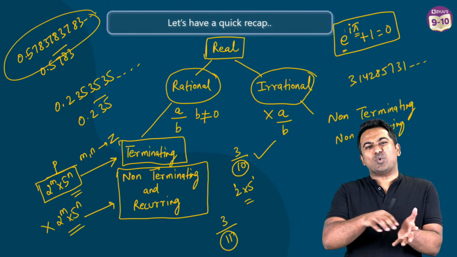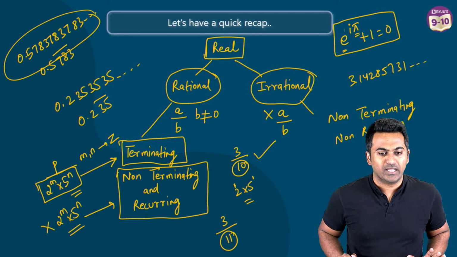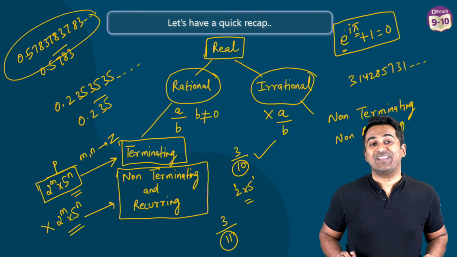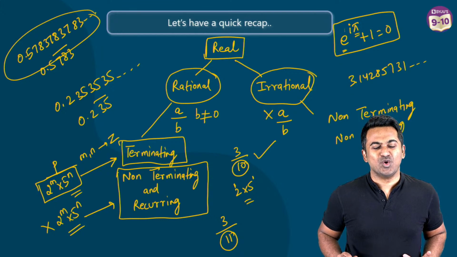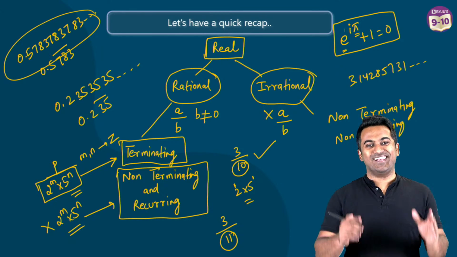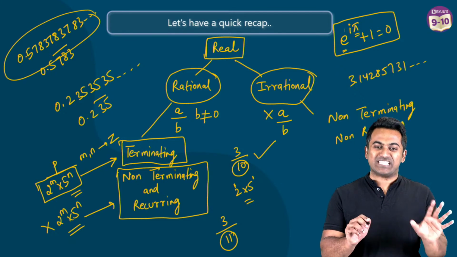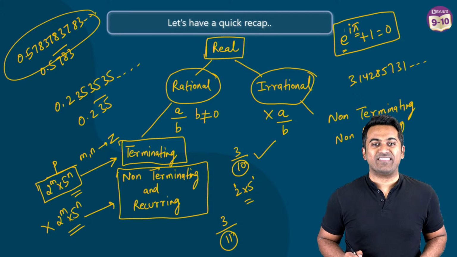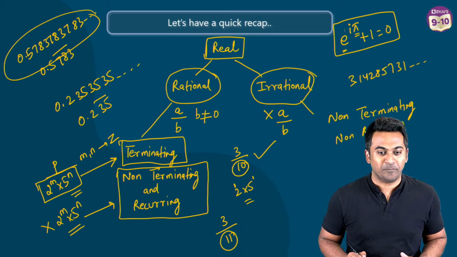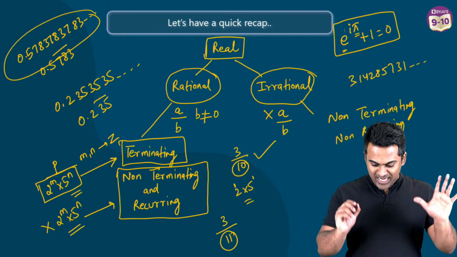3.142857312, whatever. It goes on and on and on. That's all. Okay, cool. All right, clear. Yes, e is called Euler's number. You are going to encounter that later on in higher grades. For now, it is enough for you to understand that e is also going to be irrational. Okay, all clear? Come on.